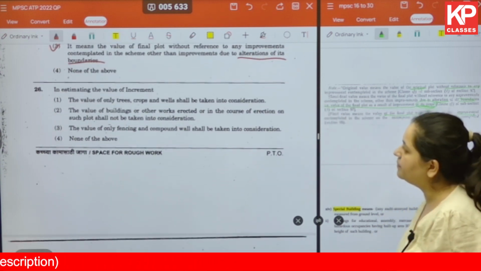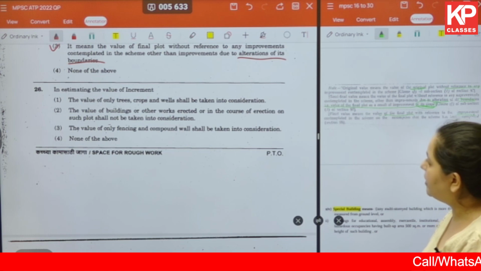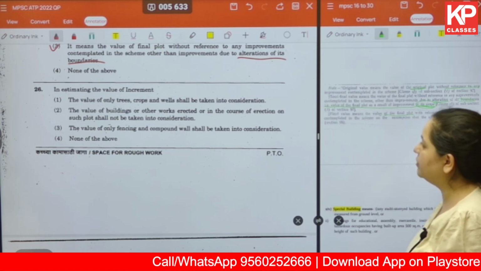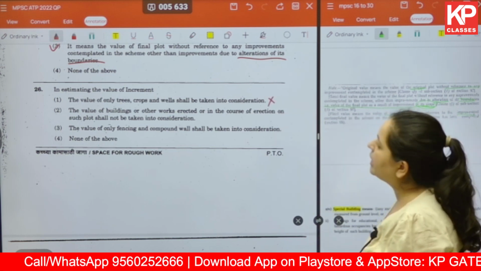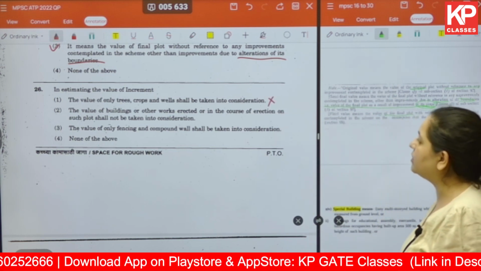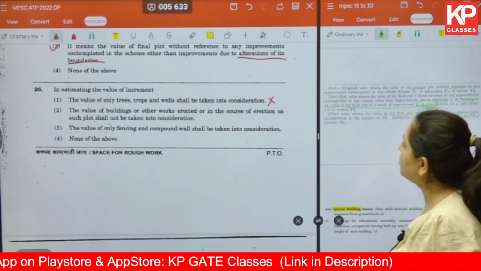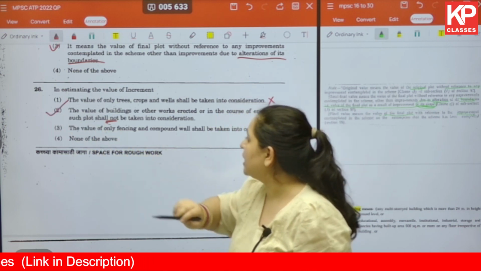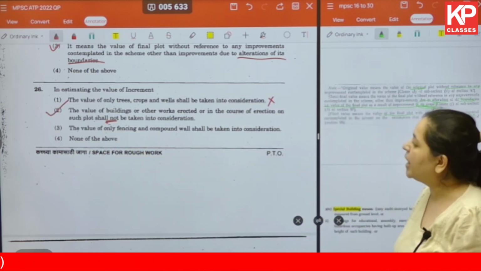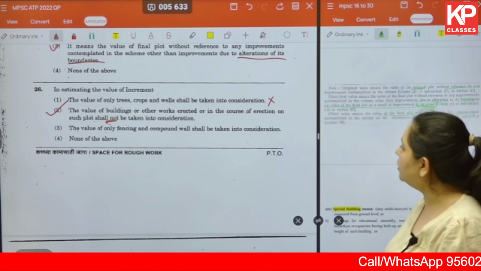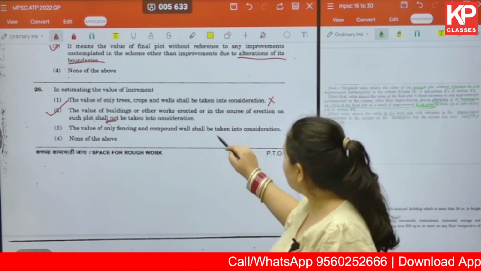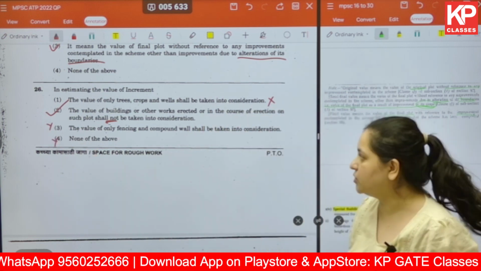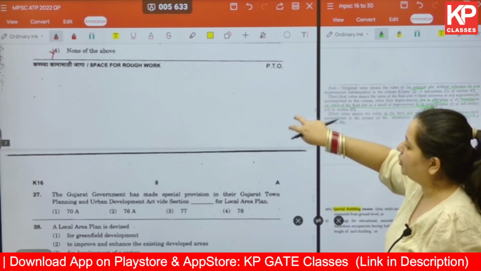Okay. The next one: in estimating the value of increment, 1, the value of only trees, crops and wells shall be taken into consideration. This is wrong. Second one, the value of buildings or other works erected or in the course of erection on such plots shall not be taken into consideration. This is correct. Let us go through the other options as well. The value of only fencing and compound shall be taken into consideration. This is wrong, and none of the above also is wrong. So the correct answer is option number 2.